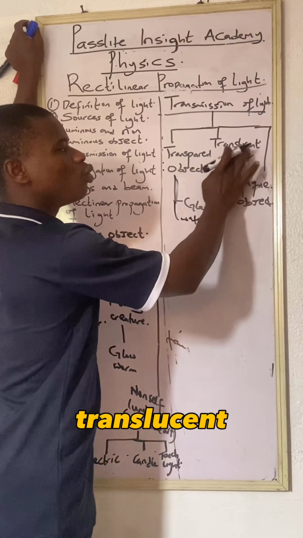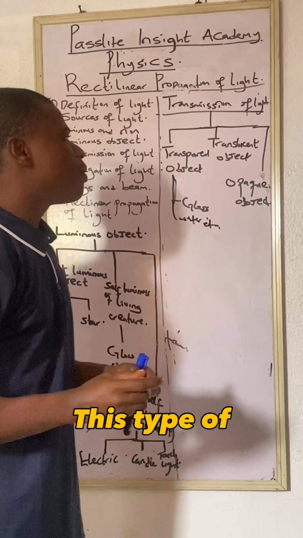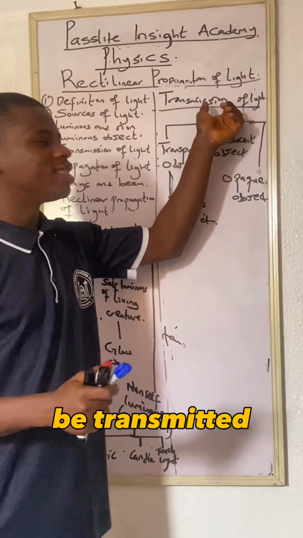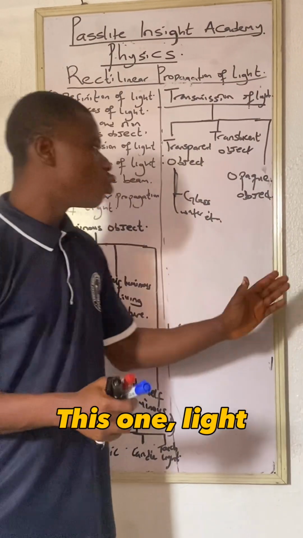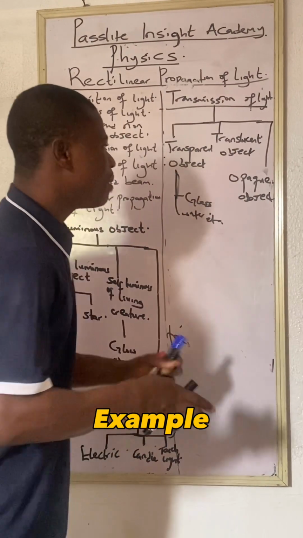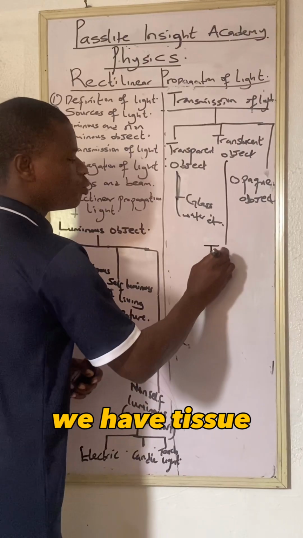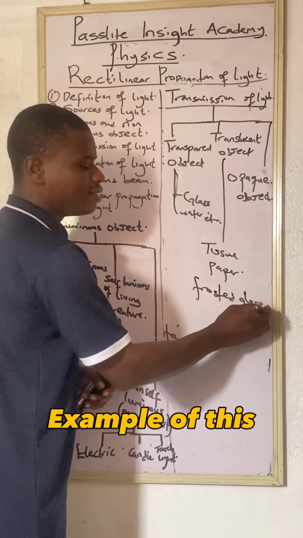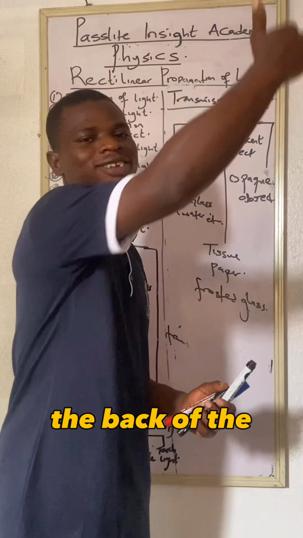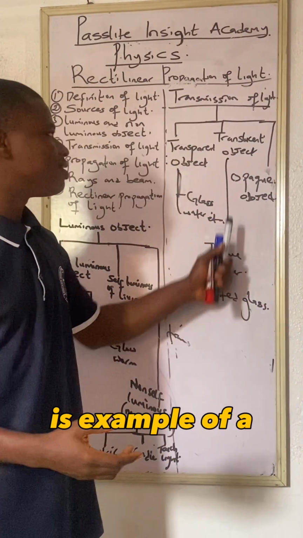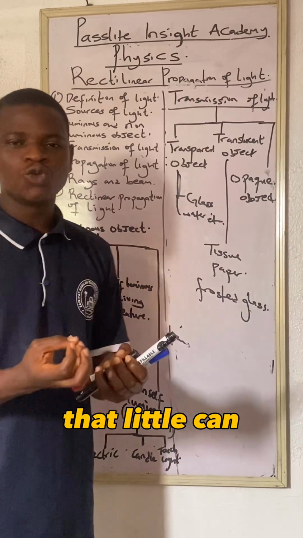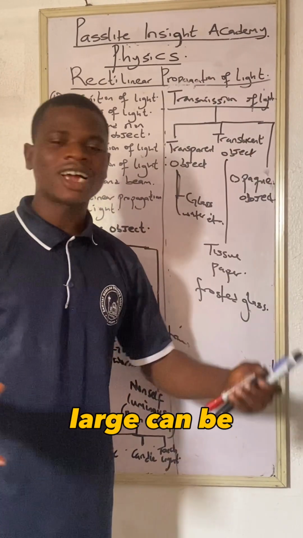So let's go to translucent. This type of object is the inverse of this one. When little can be transmitted, then large can be reflected. Light can pass through them, but you cannot see the other side of them. An example is tissue paper. We have frosted glass, like your colored glass or tinted glass, like your mirror, which will tint the back. So a mirror is an example of a translucent object, meaning that little can only be transmitted, but large can be reflected.